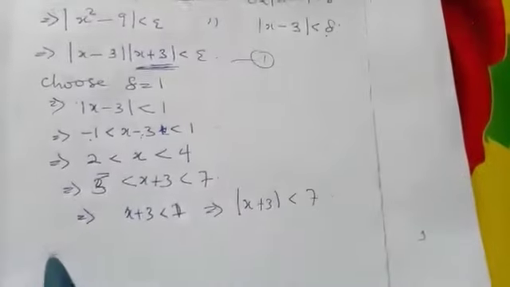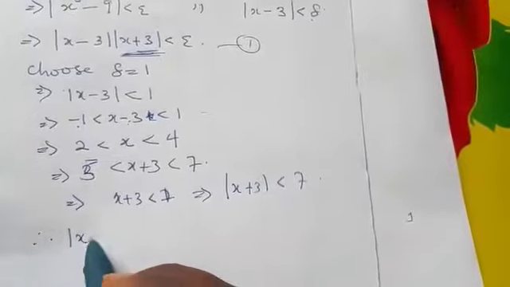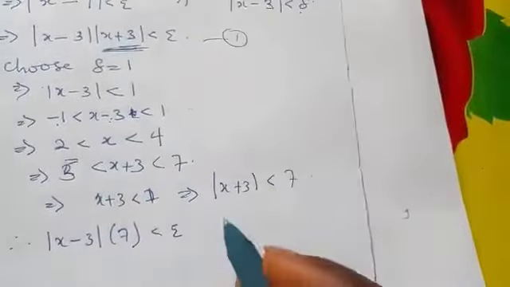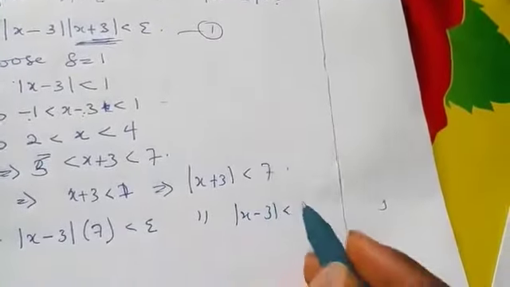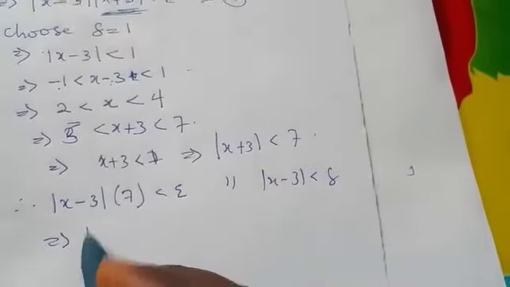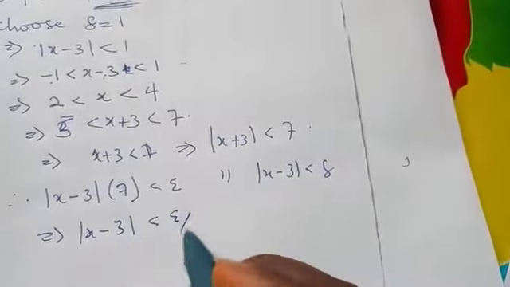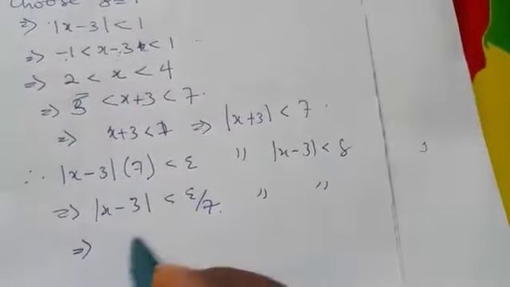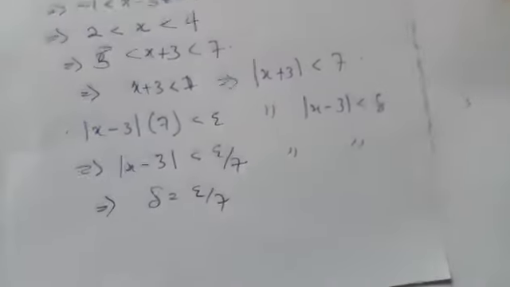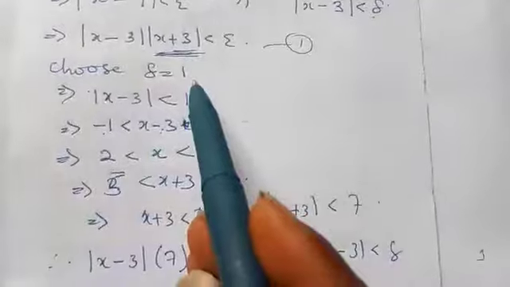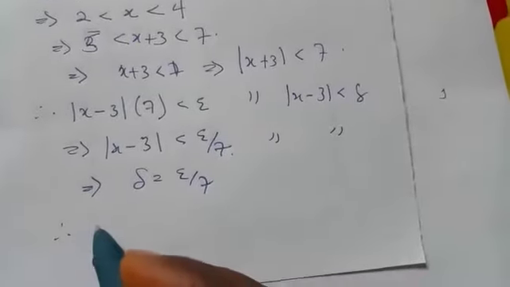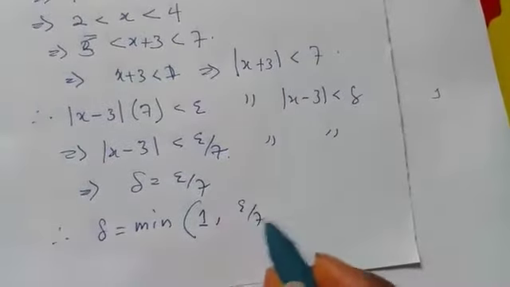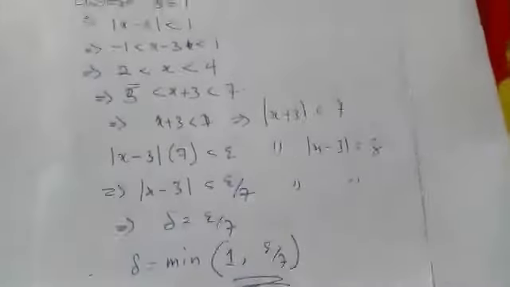So I cannot come back to 1. So therefore, the absolute value of s minus 3 times 7 is less than epsilon whenever s minus 3 is less than delta. So this implies that the absolute value of s minus 3 is less than epsilon over 7 whenever this occurs. If you compare, we see that delta is equal to epsilon over 7. But since we chose delta to be equal to 1, we can now say that delta is equal to the minimum of 1 and epsilon over 7. We have found delta. So that is that about linear and quadratic.